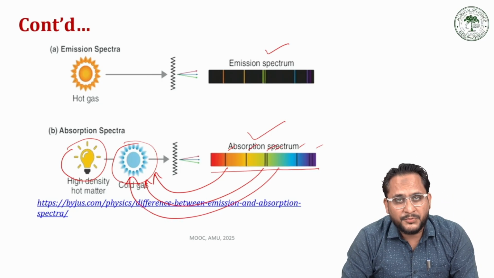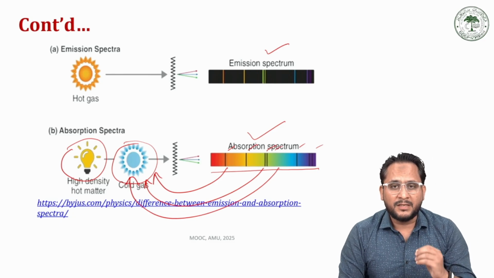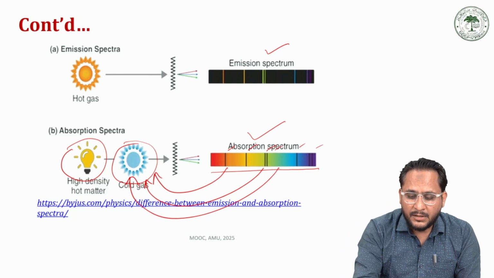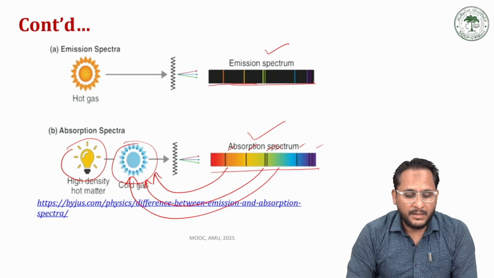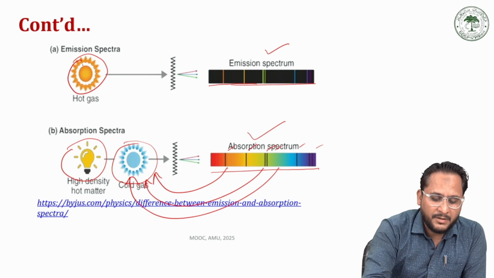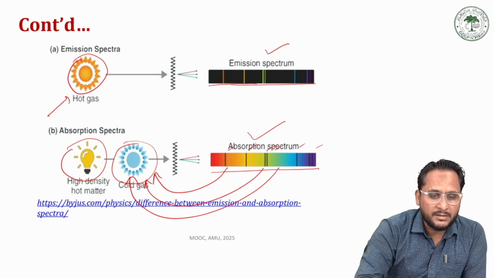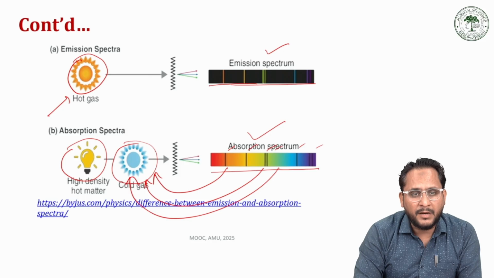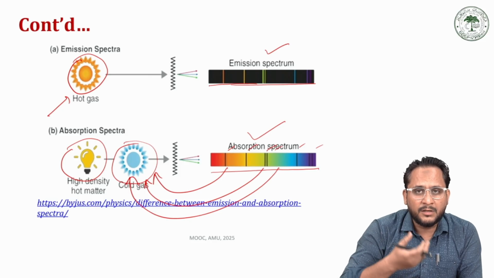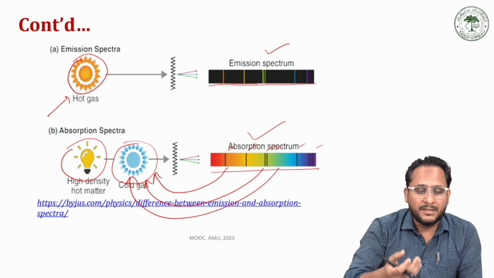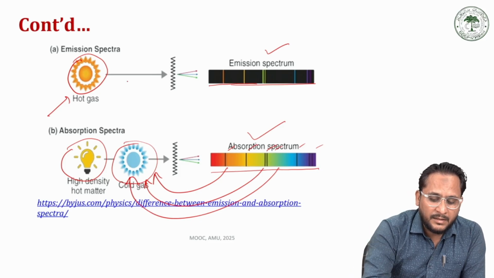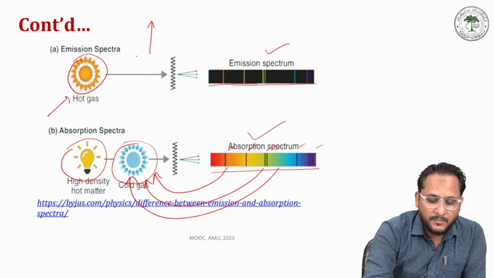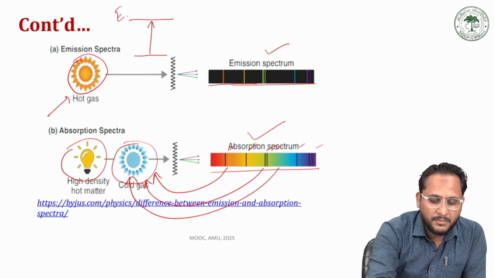In contrast to the absorption spectrum, in our emission spectrum, as I said, since we are not using any light source, we have a continuous dark background. Then the excited sample, for example, in this figure we have shown hot gases. It may also be possible that we have a liquid sample and we heat that liquid sample. So atoms will get energy, the electrons are excited, just like in a hot gas, and these electrons are promoted to the next level. It may be the E1 level, or they may be promoted to the E2 level.